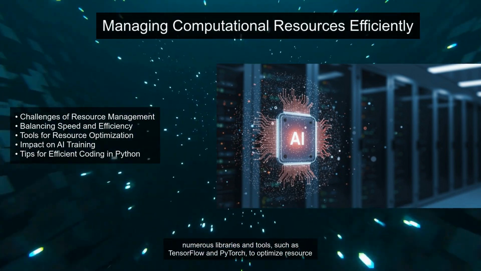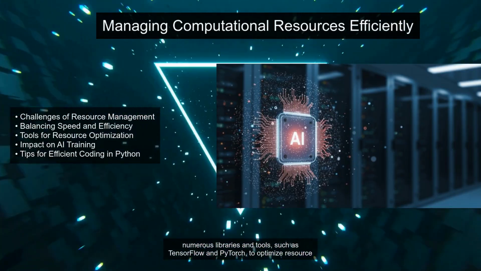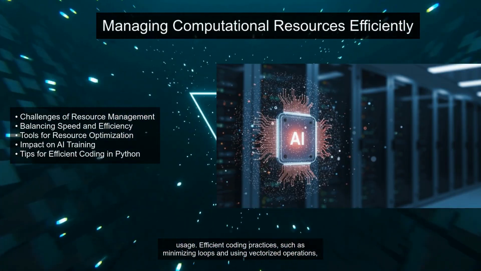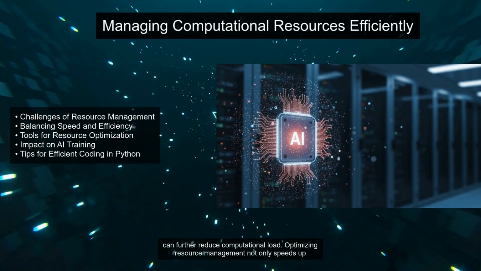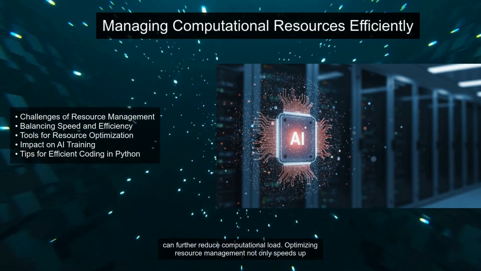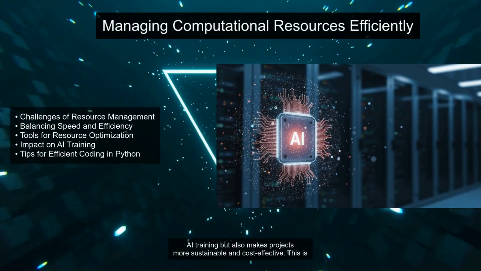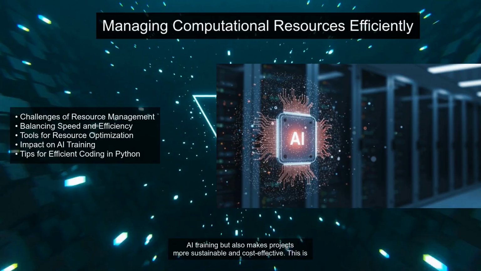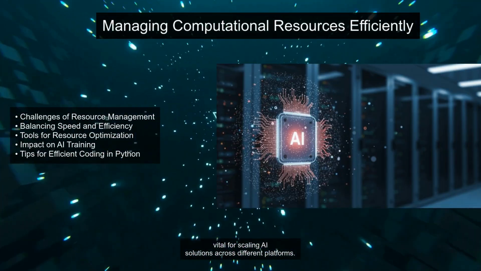Python, being a high-level language, offers numerous libraries and tools, such as TensorFlow and PyTorch, to optimize resource usage. Efficient coding practices, such as minimizing loops and using vectorized operations, can further reduce computational load. Optimizing resource management not only speeds up AI training but also makes projects more sustainable and cost-effective. This is vital for scaling AI solutions across different platforms.